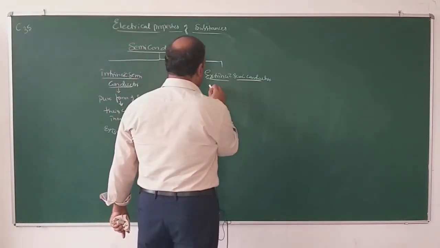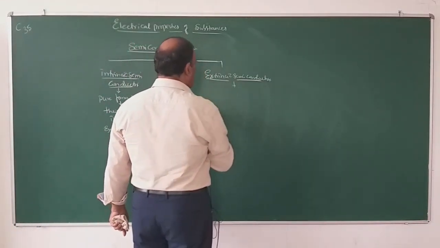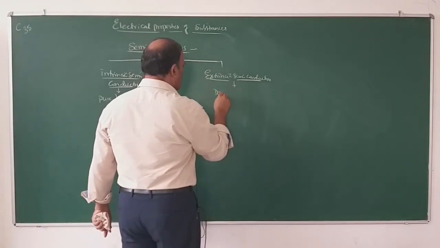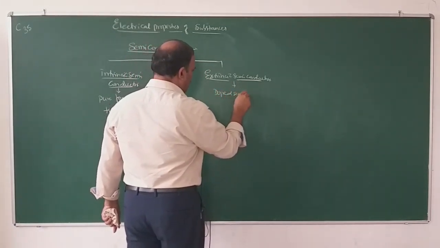Coming to extrinsic semiconductors, these semiconductors are also called doped semiconductors.